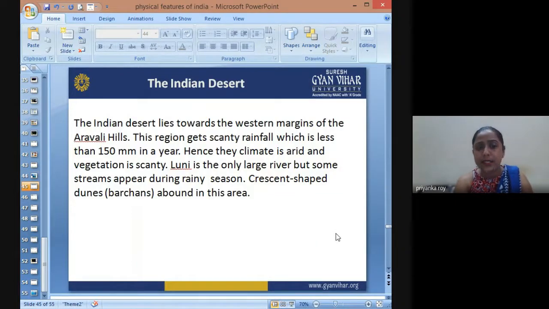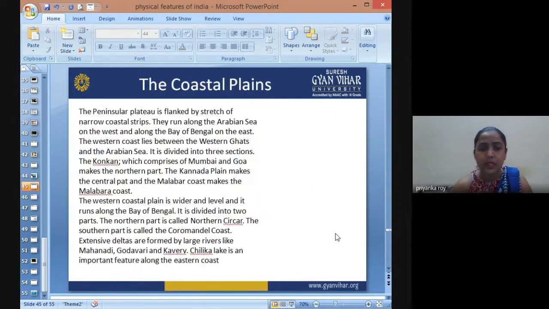The Indian desert lies on the westward margin of the Aravalli Hills, we know that. And in the north, we have the cold desert, that is the Ladakh region, which has very scanty vegetation and less rainfall.